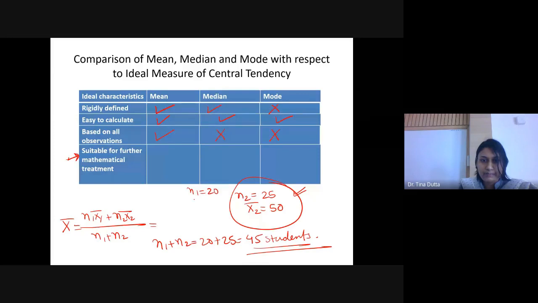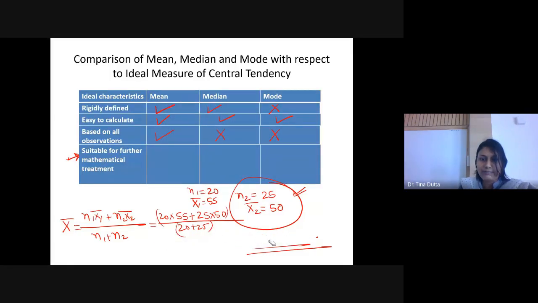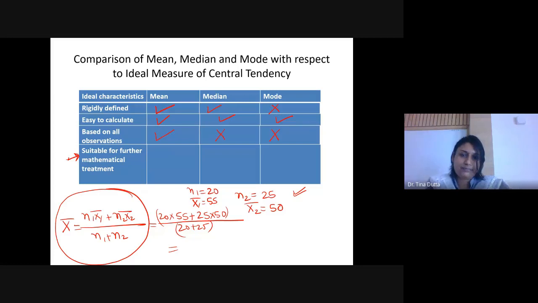N1 was 20 and x1 bar was 55, right? So N1, that is 20, multiplied by 55, plus N2, that is 25, multiplied by 50, and divided by N1 plus N2, that is 20 plus 25, right? And if you now calculate this, you will get the mean marks of all the 45 students. So this formula is called the mean of the combined series.